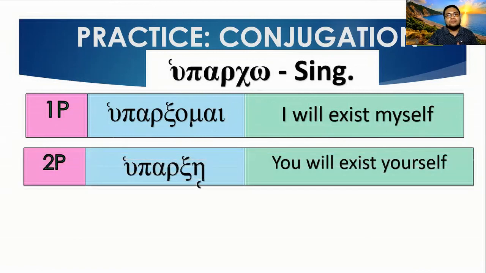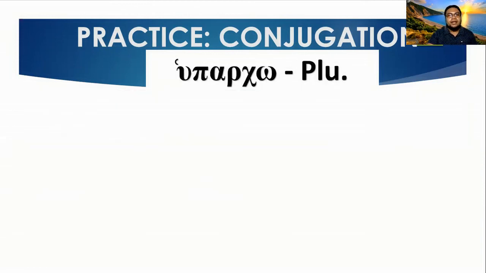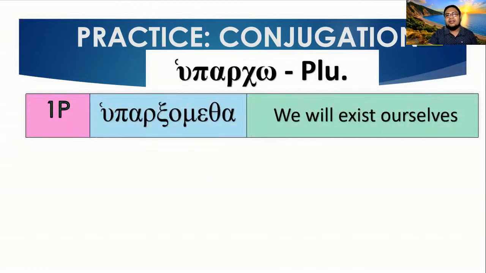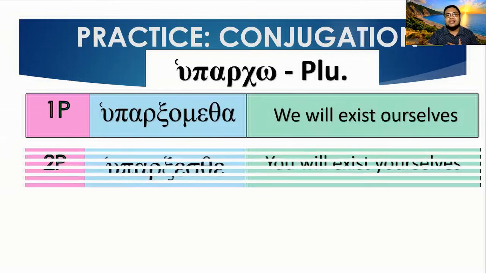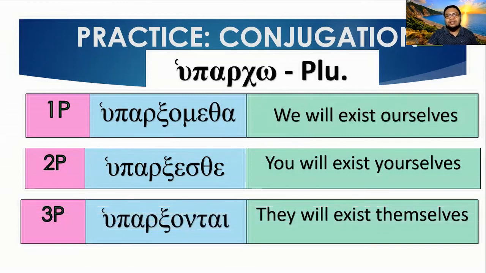Second person, huparxei with the iota subscript, you will exist yourself. Third person, huparxetai, he, she, it will exist himself, herself, or itself. For the plural, it is huparxometha, we will exist ourselves. Second person plural, huparxesthe, you will exist yourselves. And third person, huparxontai, they will exist themselves. There you have it. We have the exercises for the future active and the future middle tenses.